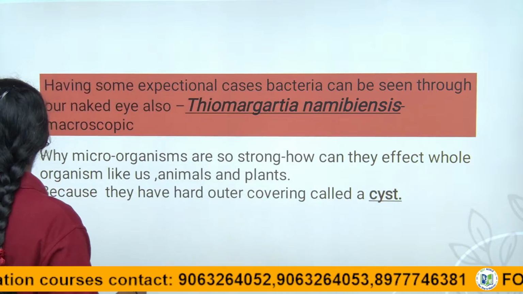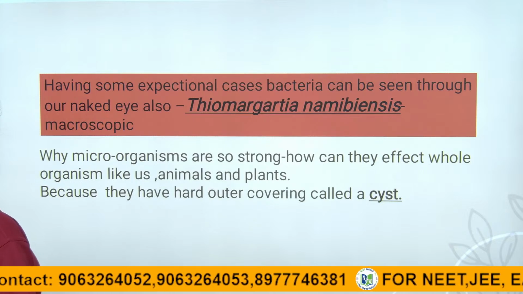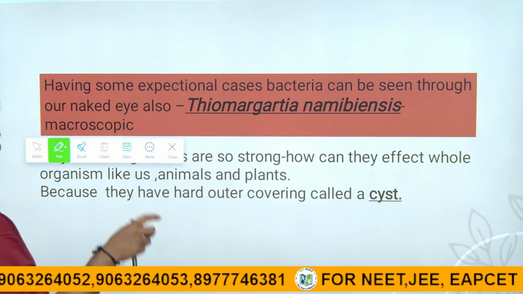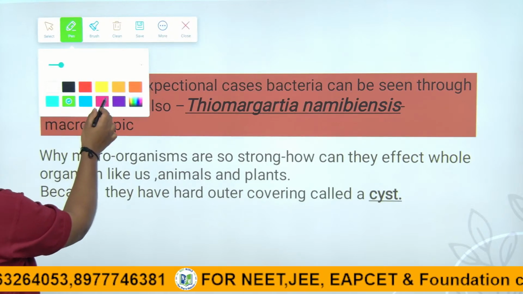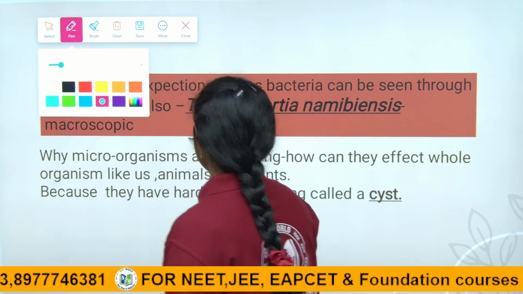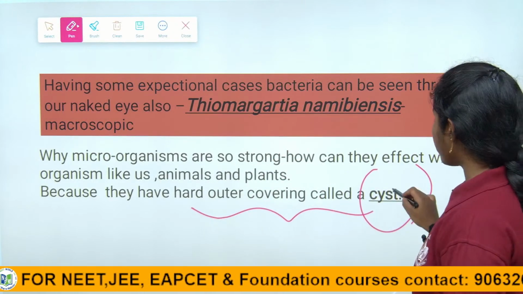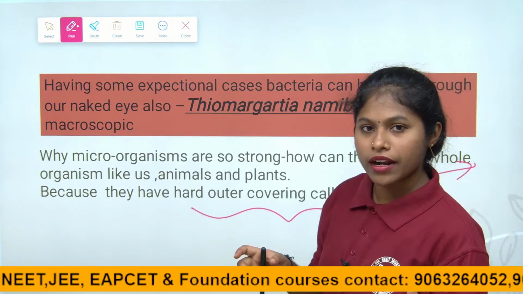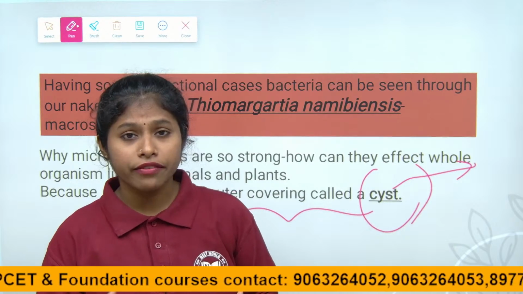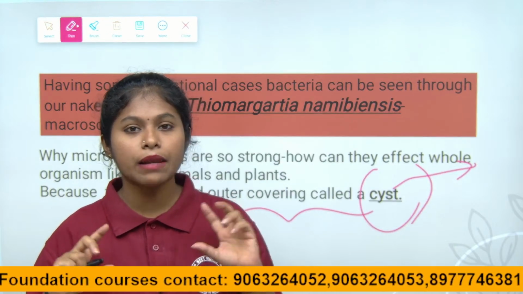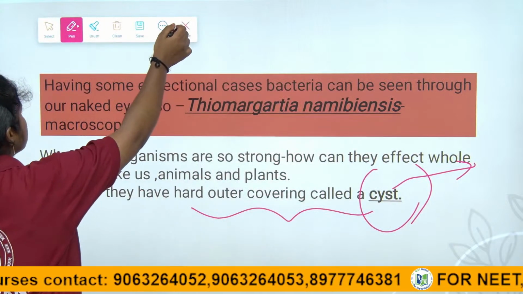How are microorganisms surviving in unfavorable conditions? Because of the hard outer covering, we call it a cyst, right children? Because of that they can survive in adverse conditions also. If they are not able to survive in those regions otherwise, they survive with the help of the outer covering layer.